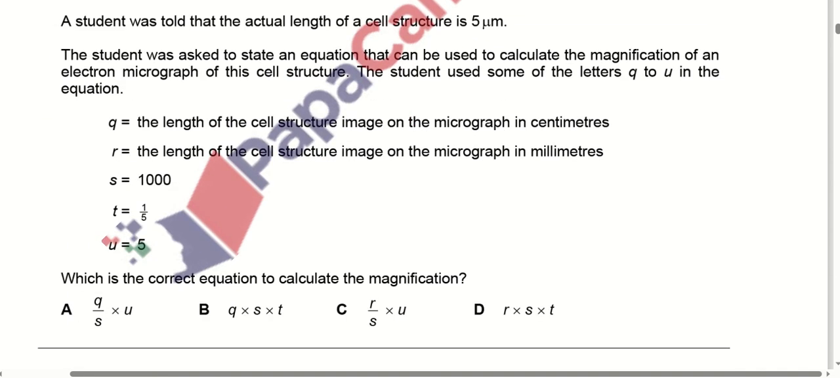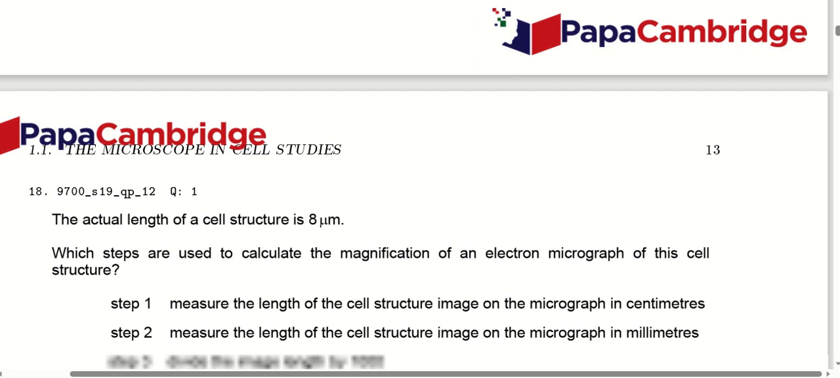A student was told that the actual length of a cell structure is 5 micrometer. The student was asked to state an equation that can be used to calculate the magnification of an electron micrograph of the cell structure. The student used some of the letters Q to U in the equation. Q is the length of the cell structure image on the micrograph in centimeters, R is the length of the image on the micrograph in millimeters, S is 1000, T is 1 by 5. When we calculate that magnification, it comes out to be R into S into T. So option D is correct here.